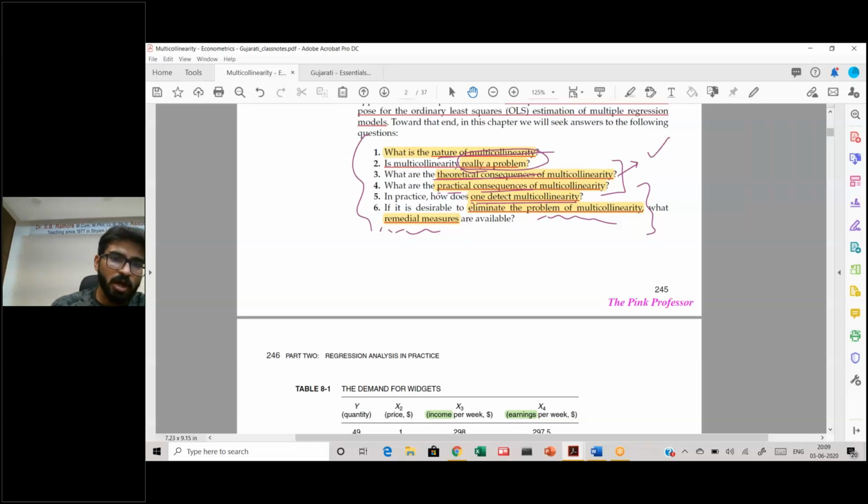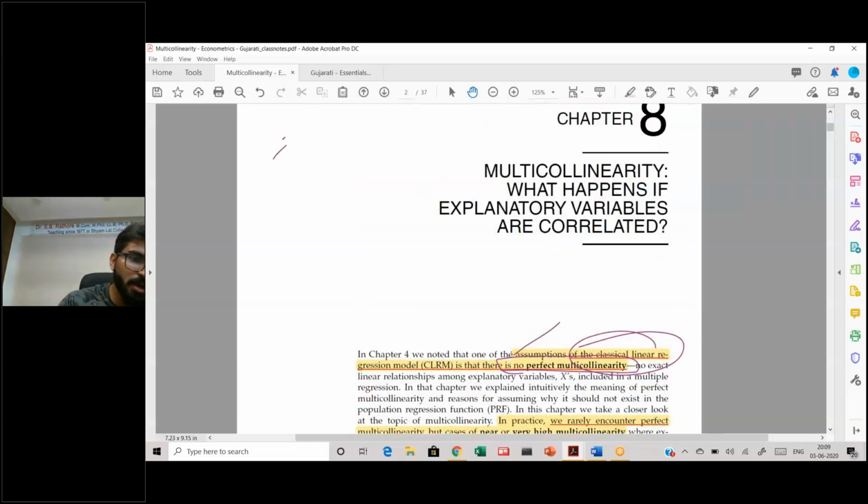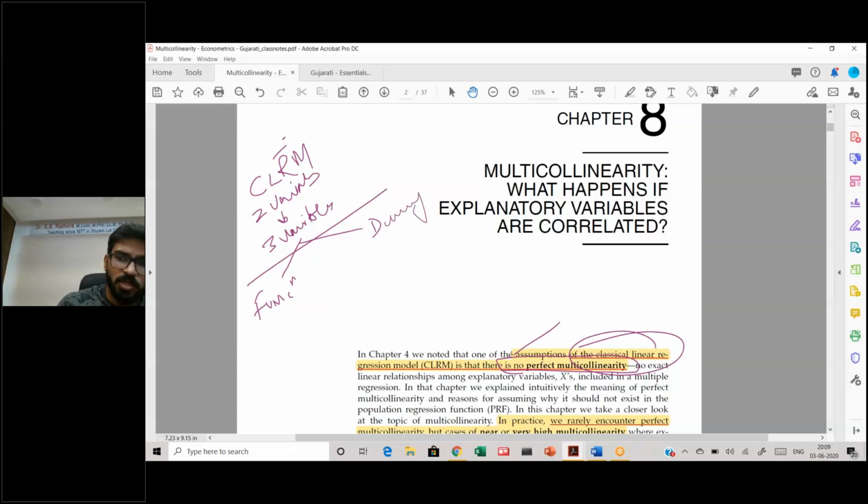So remember, our discussion till now has been on the classical linear regression model. We did the 2-variable model. Then we introduced the 3-variable model on the basis of this. Then we undertook a divergence. We introduced different functional forms, and then we did dummy variables. So this is the overall architecture of the classical linear model, with the different kinds of permutations and combinations that can happen in a regression model.